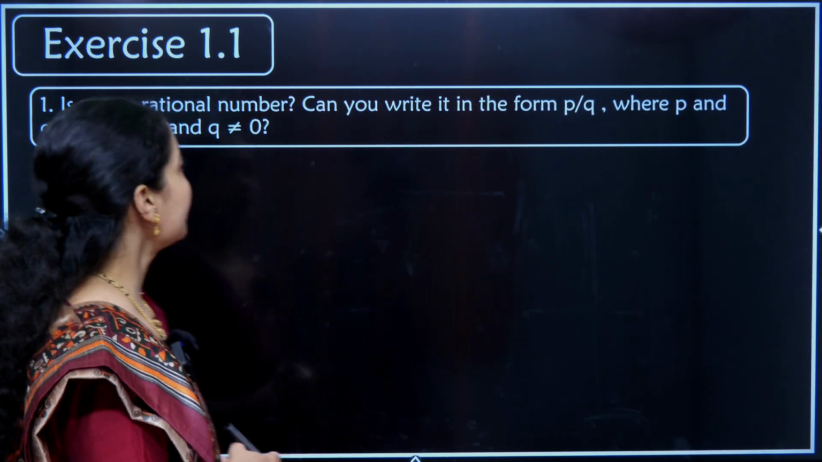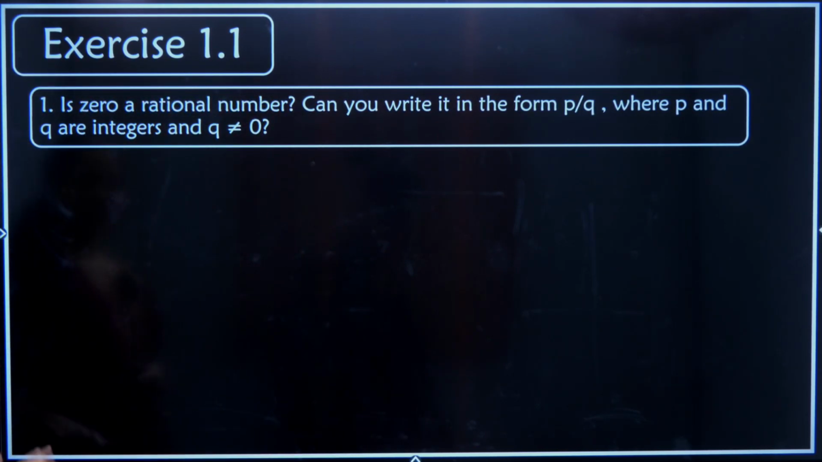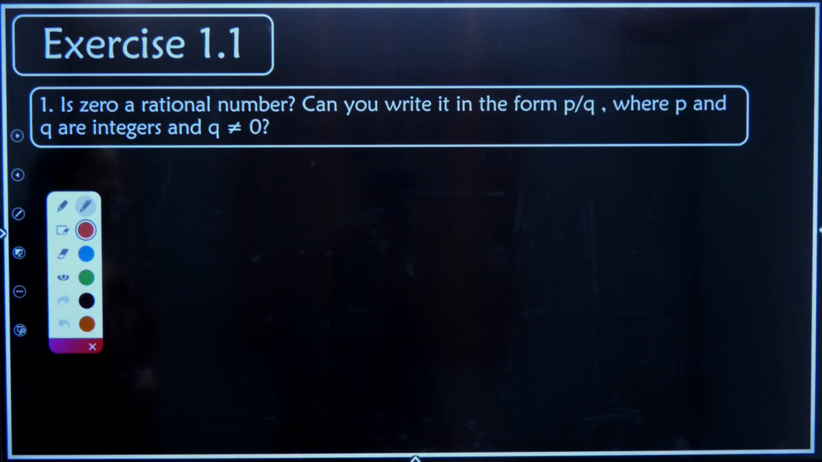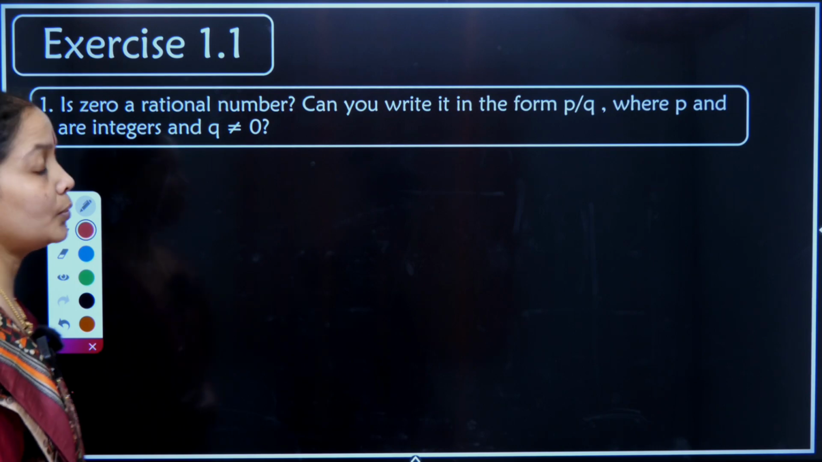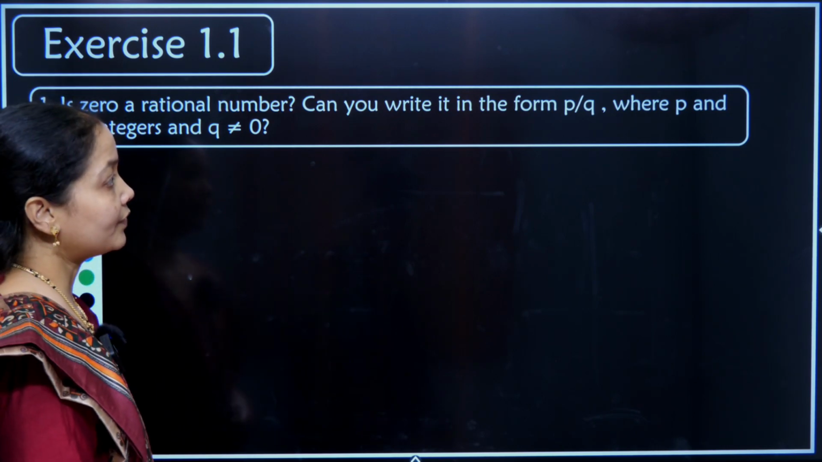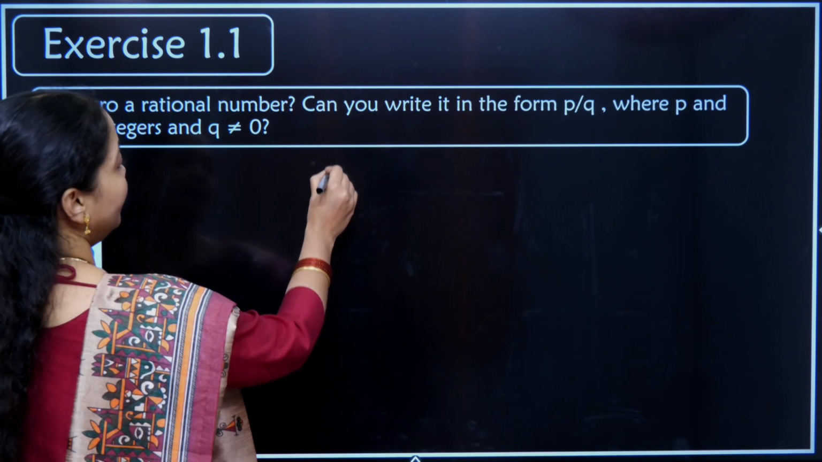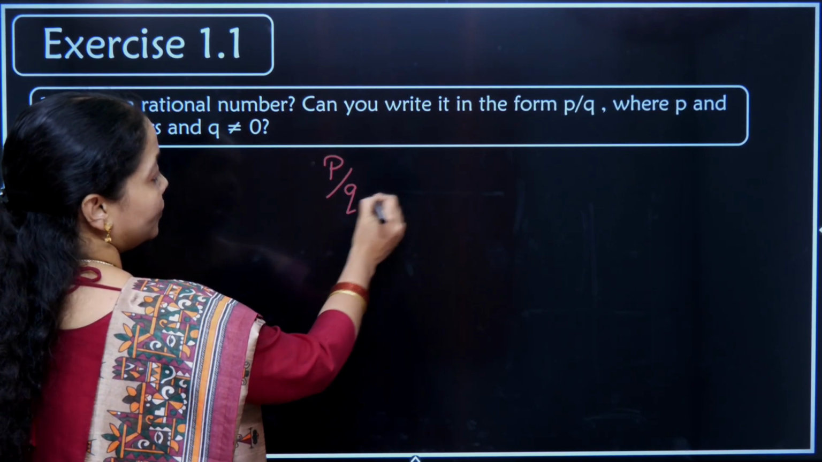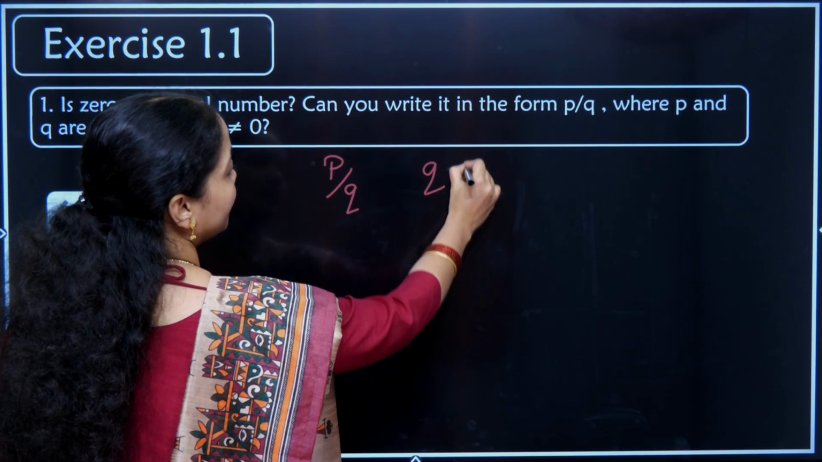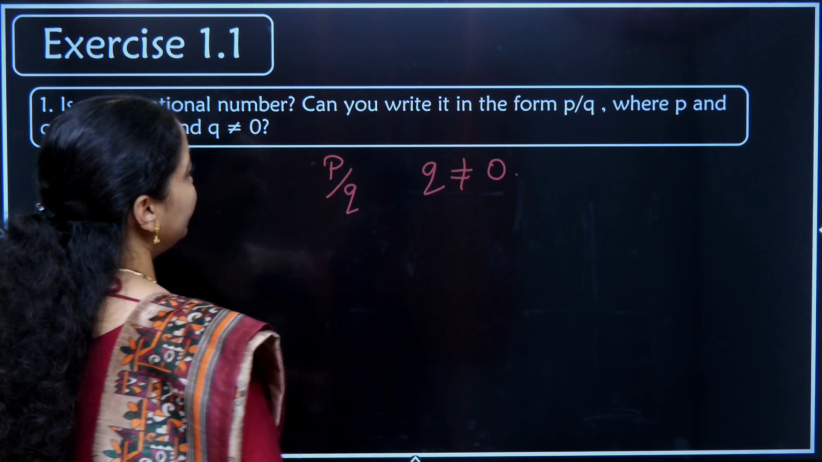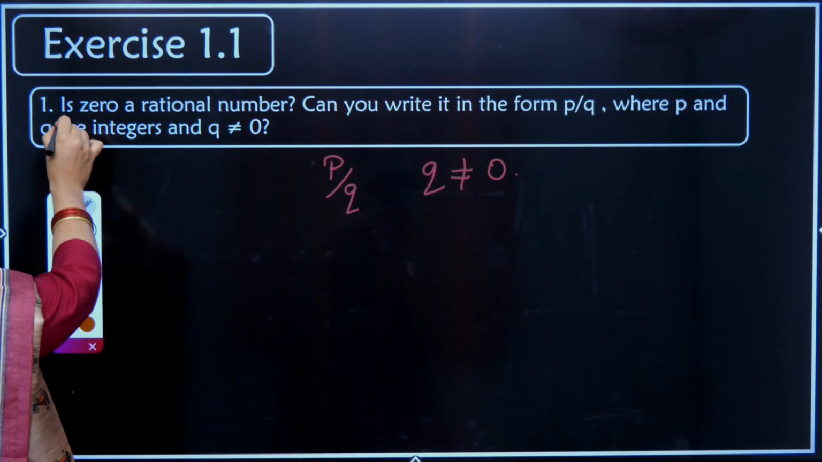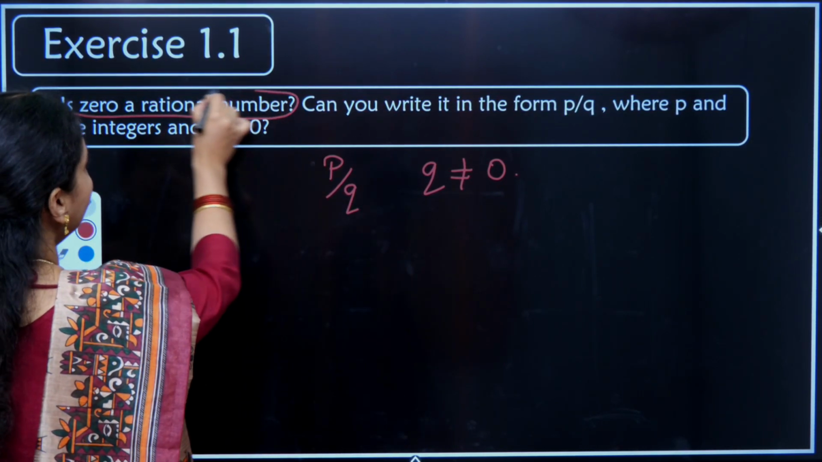All right. So first question, is 0 a rational number? Can you write it in the form of p by q, where p and q are integers and q is not equal to 0? They have given us the definition of rational number. What is the definition? P by q form we have to write, and q should not be equal to 0. Then can I write 0 as a rational number?